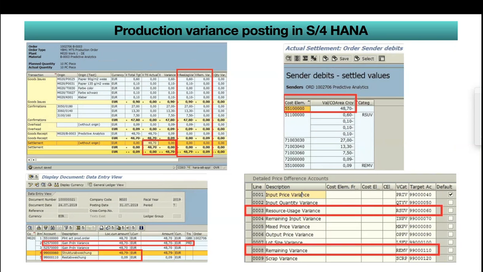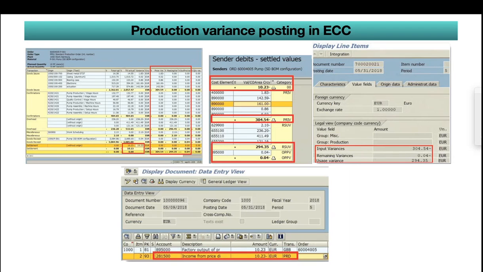If you see here, this is the screenshot in S4HANA, and this one is in ECC. Earlier also, because we are doing production order settlement and we have the balances and settled values, the second middle screenshot is also from production order. And in the bottom portion, you can see the accounting document. Earlier it was hitting only one GL account with a transaction PRD, that is 10.23 euros, since we did not have that functionality in finance at that time.